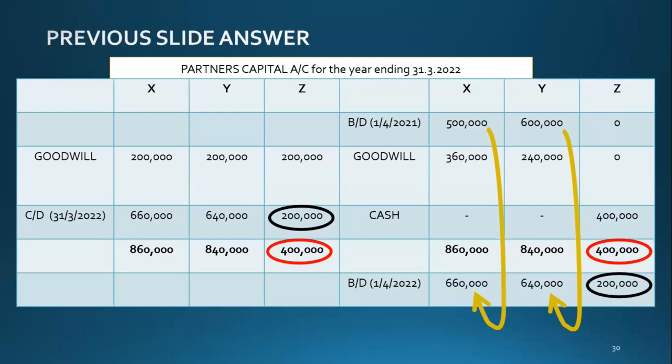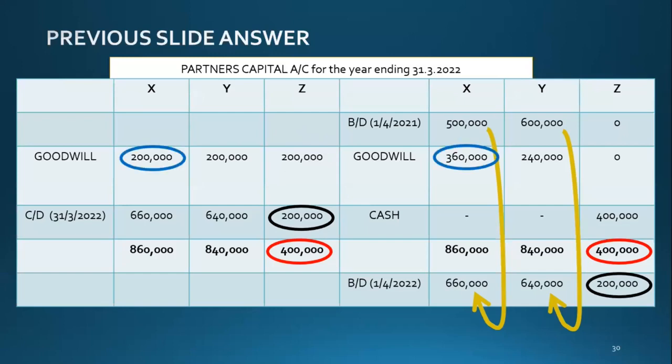X and Y will say, we have contributed and developed this business to this position, so if you want to become a partner, you pay for the goodwill. That's why in Z's debit you have done 200,000. That is his part of goodwill. He purchased the part of goodwill of 200,000.